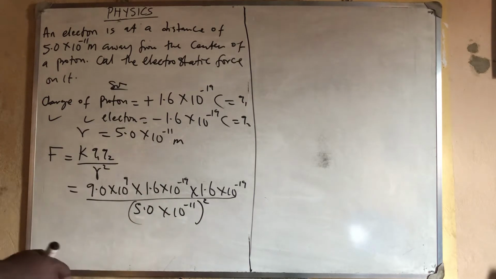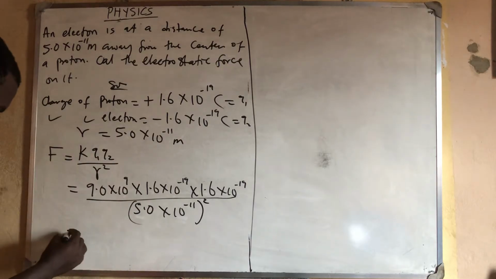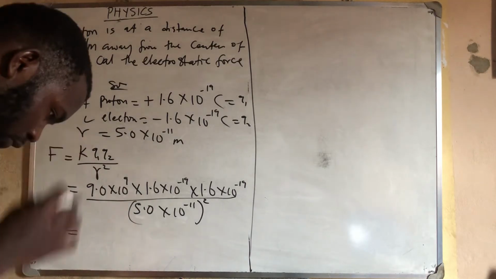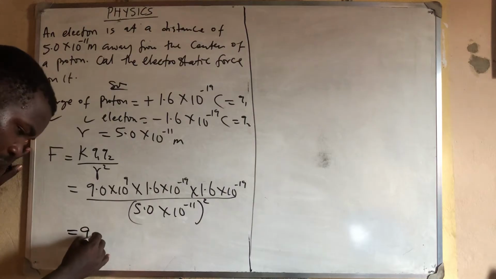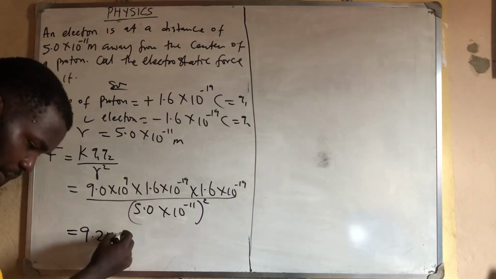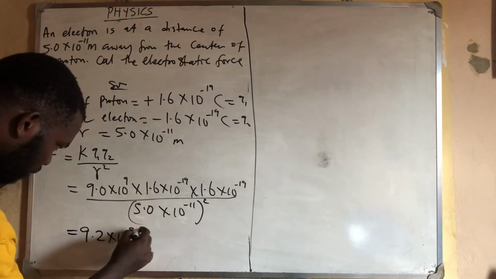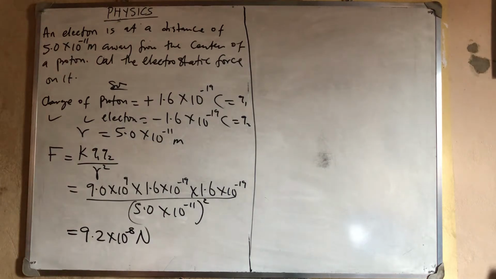So you get your normal answer. My answer, if I do that, is that the force is 9.2 times 10 raised to power minus 8. I'm not with calculator here, so I'm just using what is already solved in the book. So that is that for that.